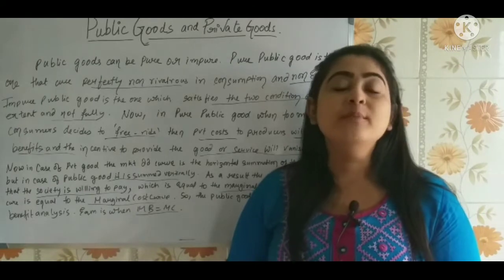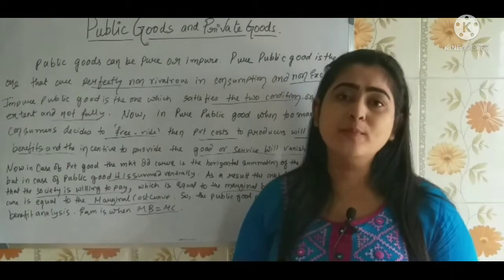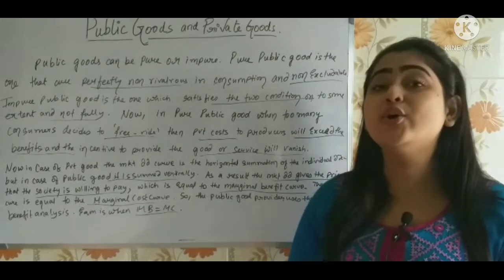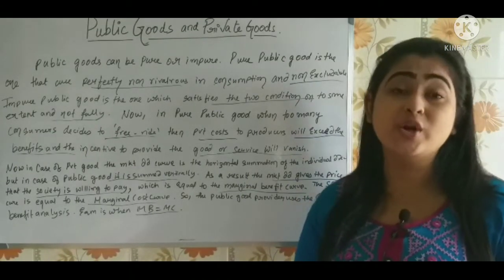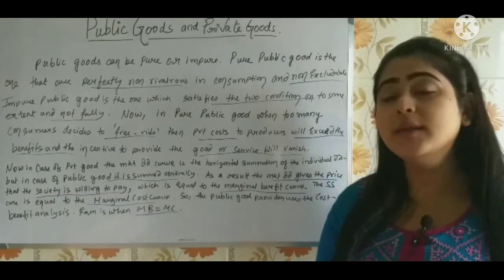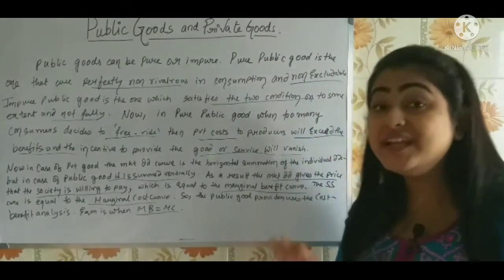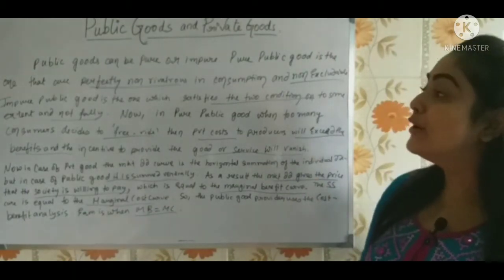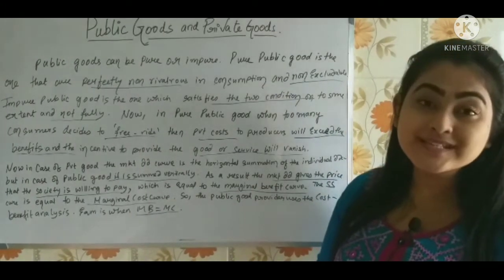The public good can be of two types. One is pure public good, and one is impure public good. What is termed as the pure public good? When the two characteristics of the public good, that is non-excludability and non-rivalry, are maintained perfectly, then we call it pure public good. If it is satisfied to some extent, then we call it impure public good. So see here, pure public good is the one that is perfectly non-rivalrous in consumption and non-excludable, isn't it? Now impure public good is the one which satisfies the two conditions to some extent, not fully.